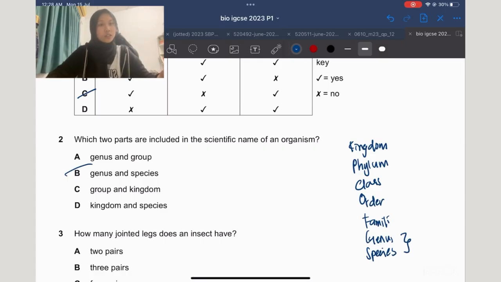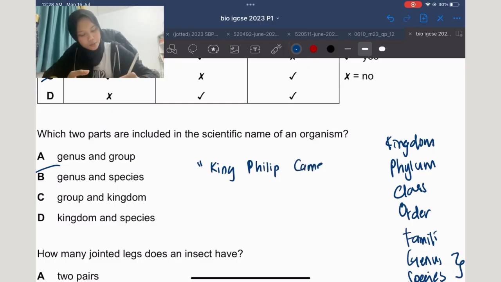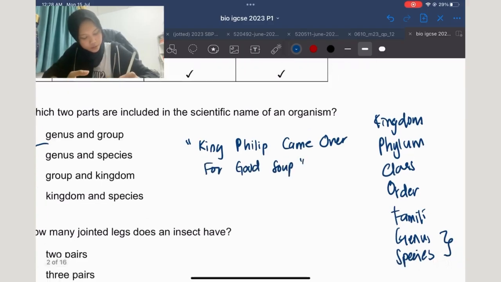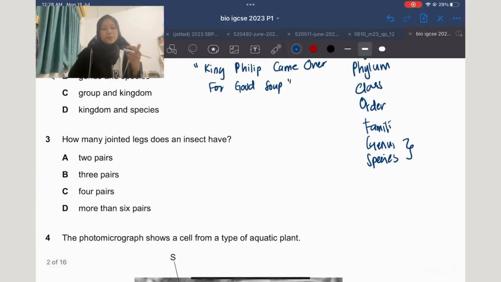I also have a mnemonic, or like you say acronyms, to remember the classification system in case you are struggling with remembering them. So okay, King Philip came over for good soup. Hopefully this will help you to remember better. King Philip came over for good soup.